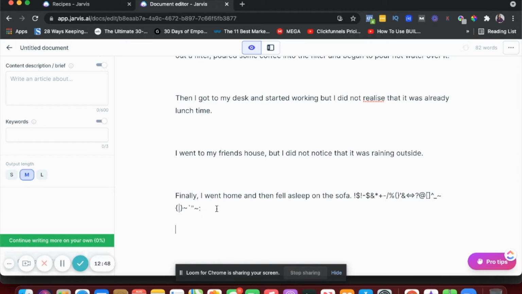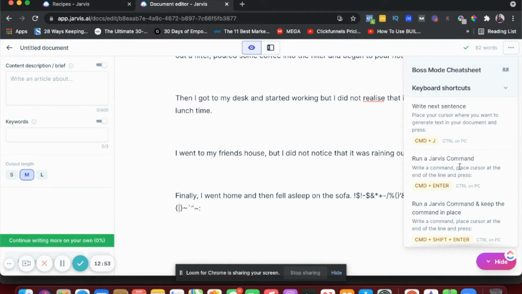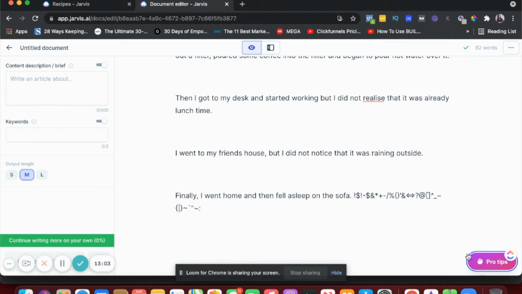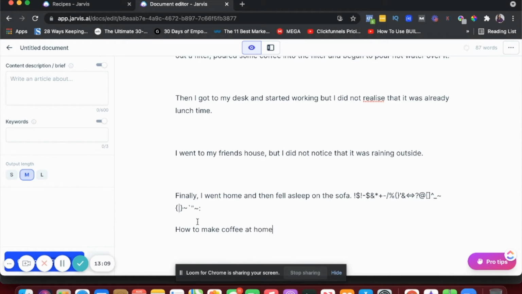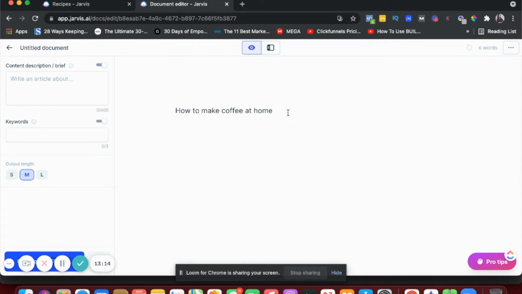The other part to this is commands. And here on the right side, under pro tip, you have keyboard shortcuts. So command enter is a command. Let's say I write how to make coffee at home. Let's say this is my blog post idea. I'm just going to delete all this, and I want to give Jarvis a command to write an introduction. So I'll just say, "Write an introduction for the above sentence."